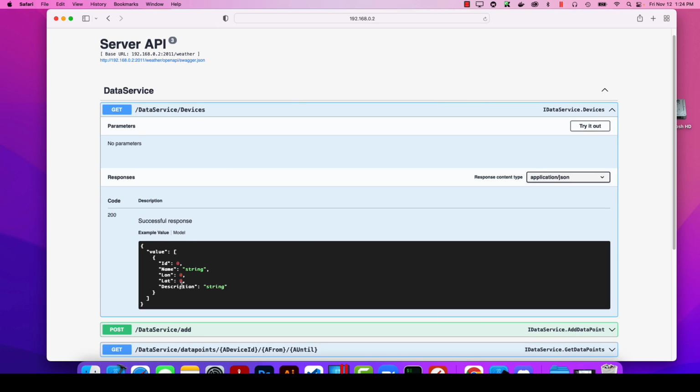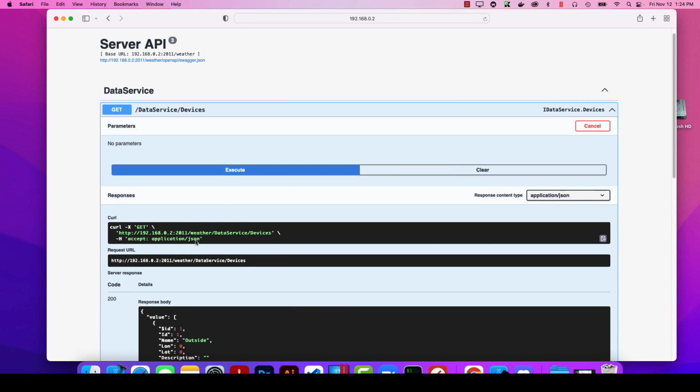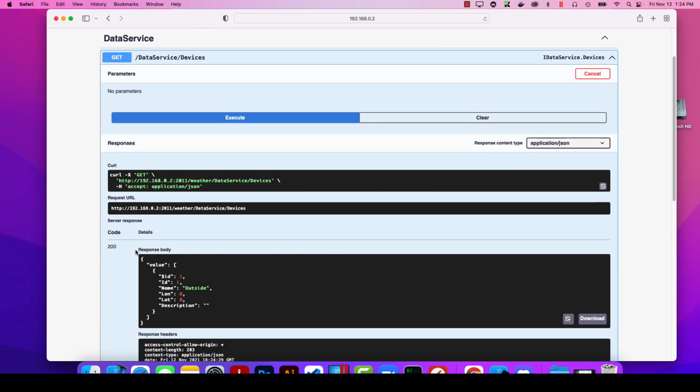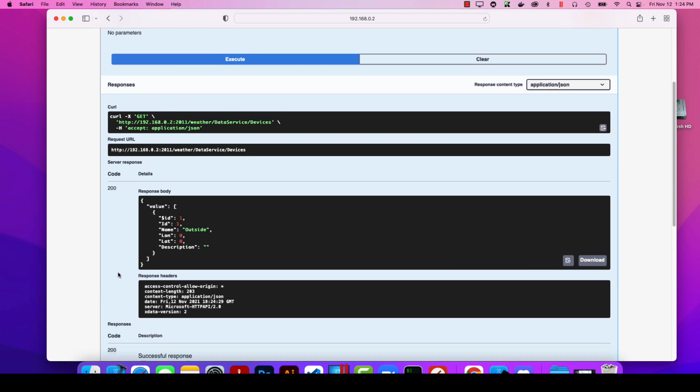Again, if you use XData, we don't even have to deal with that. But here you see all the values that are being returned. You can also try it out: click try it out, and then you can execute, and then you get a real example from the service. So you see only one device is stored in the database right now, and that's the result.